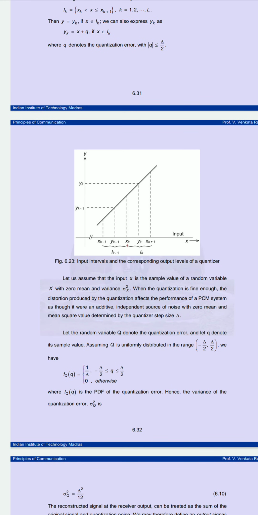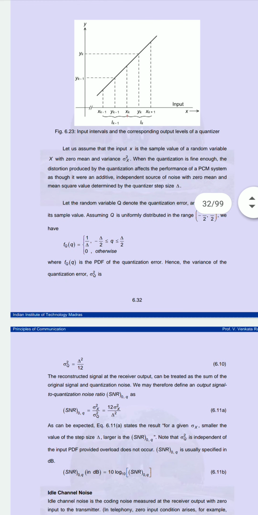So here we are saying it is the error, hence the variance will be sigma q square equal to delta square upon 12. So here we can say the reconstruction of the signal at the receiver can be treated as the sum of the original signal and the quantization error. We are getting the quantization error delta square by 12. So we can take that as the reconstruction of the signal, the sum of the original and the quantization noise.